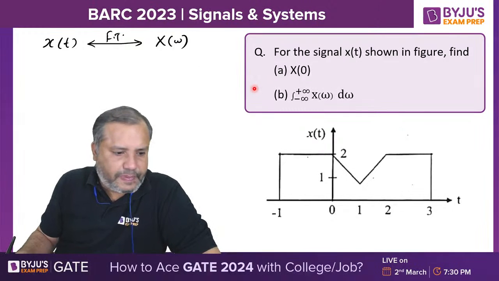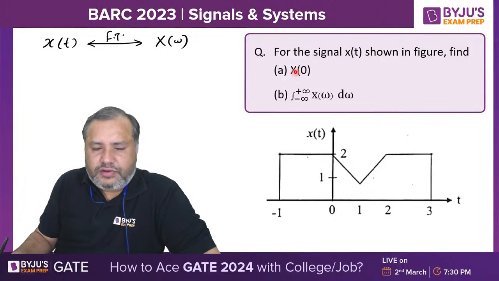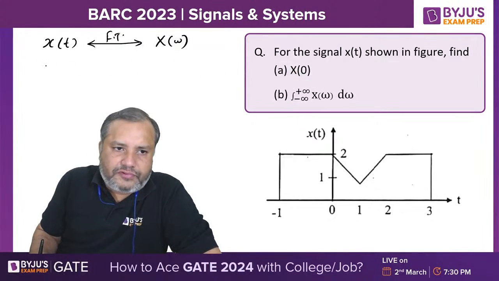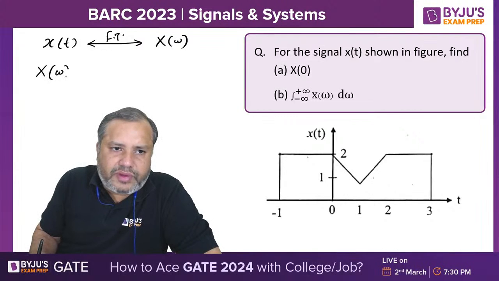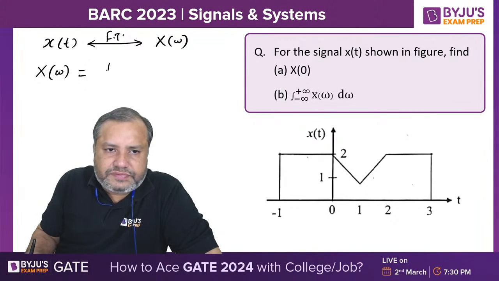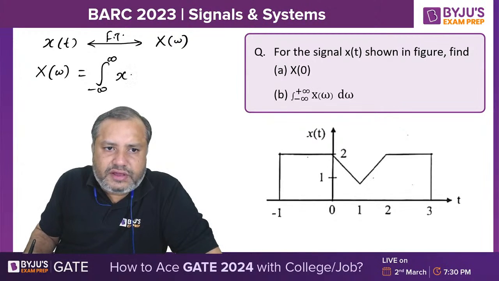Very nice. Now students, we know one formula. X of omega is the integration from minus infinity to infinity of x of t e raised to minus j omega t.